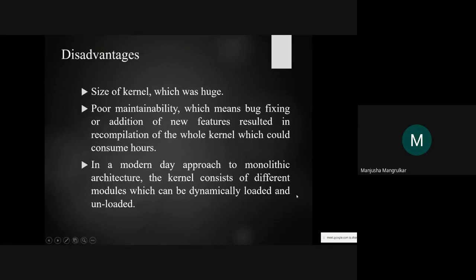In a modern day approach to monolithic architecture, the kernel consists of different modules which can be dynamically loaded and unloaded, right? Nowadays, the modern approach is the modular kernel architecture, which we are going to see also. It is dynamically loaded and unloaded when it is required or when it doesn't require, right? So it will save memory space, it will save the time of the kernel, and your system will be more and more faster.